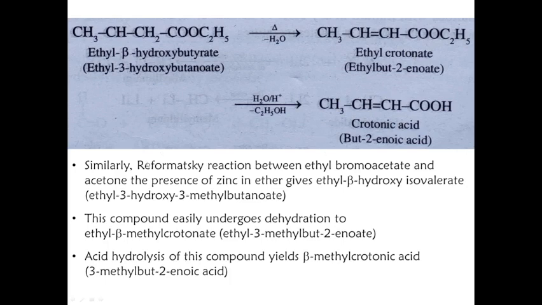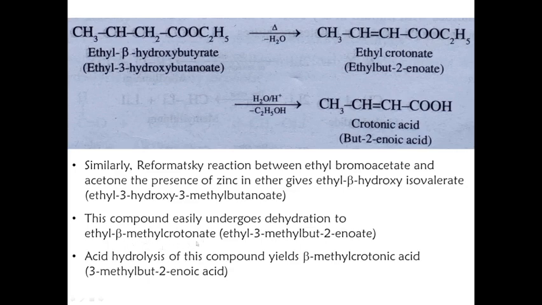Similarly, the Reformatsky reaction between ethyl bromoacetate and acetone, which we had seen previously. Ethyl bromoacetate and acetone in the presence of zinc in ether give ethyl beta hydroxy isovalerate. This compound easily undergoes dehydration to give ethyl beta methyl crotonate.